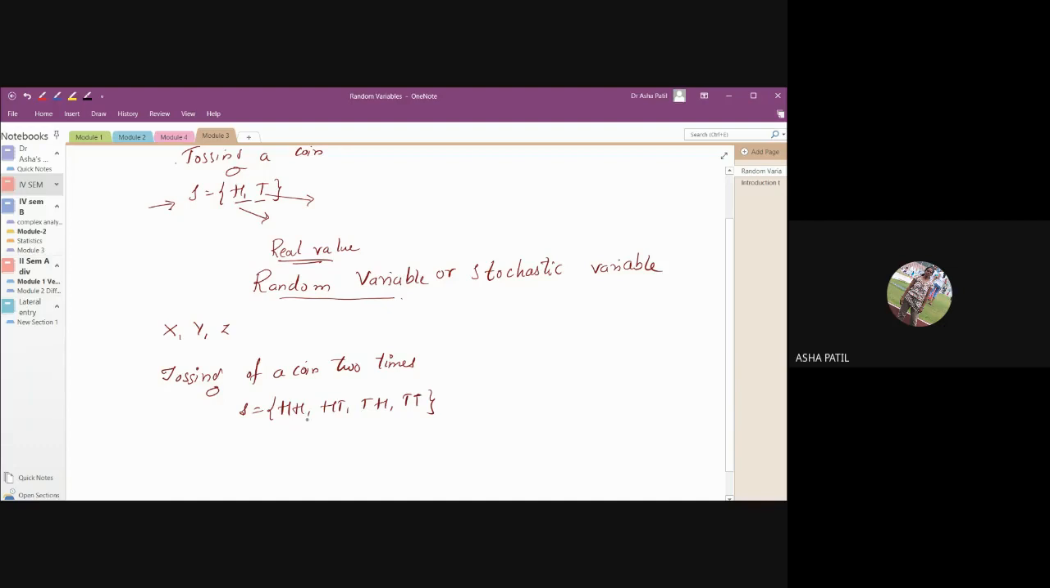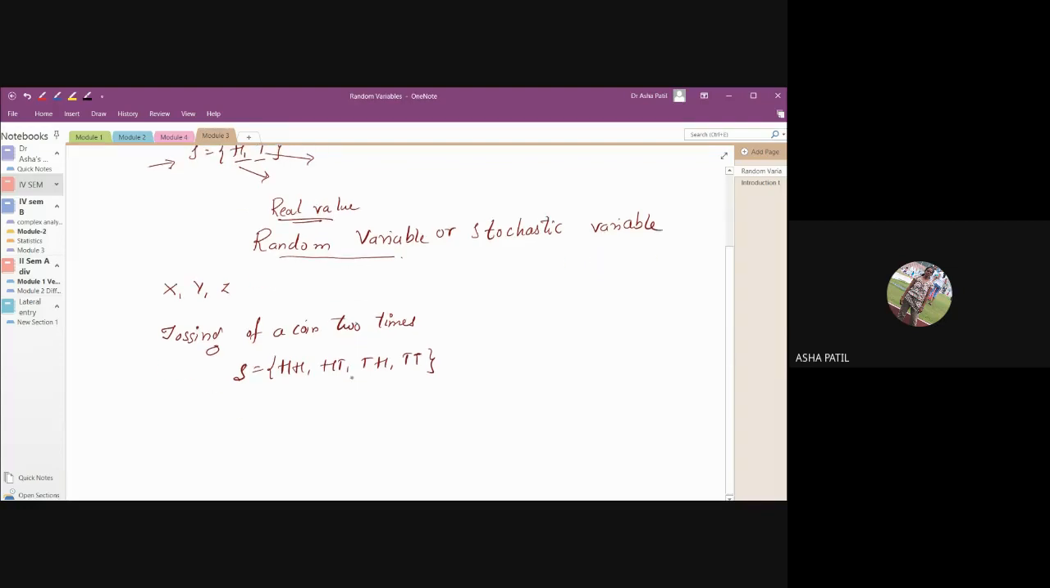Head and head, or you may get head and then tail, or first tail and then head, and both tails may appear. So these are the total possibilities of the random experiment of tossing 2 coins, or 1 coin is tossed 2 times. Okay. Now, suppose I say X, the random variable X is number of heads appearing.